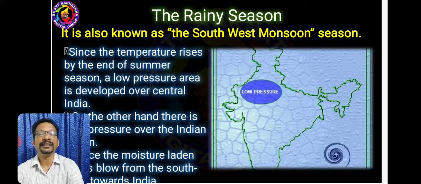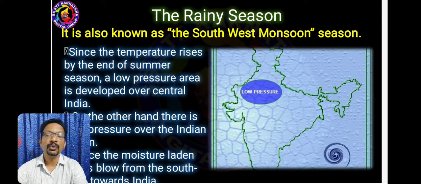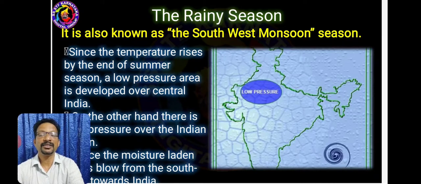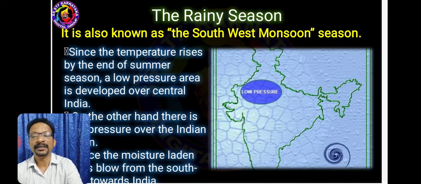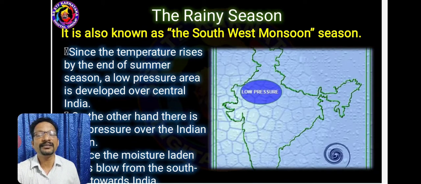The rainy season. It is also known as the southwest monsoon season because the temperature rises by the end of the summer season. A low pressure area is developed over central India. On the other hand, there is a high pressure over the Indian Ocean. Hence, the moisture laden winds blow from the southwest towards India.